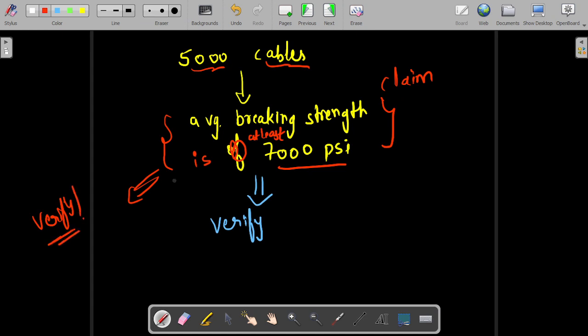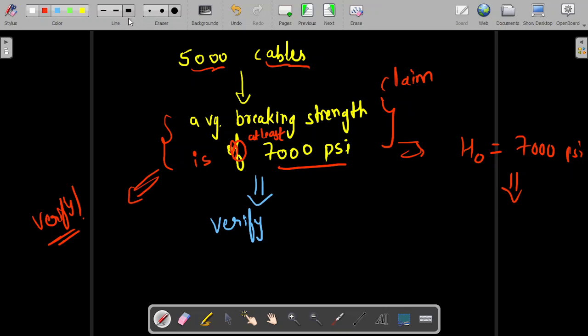Firstly, as I said, we'll assume that my hypothesis says the average breaking strength is 7,000 psi. Then we'll use some method, with some steps, and we'll conclude at the end whether the assumption is correct or not. We will see what that method is, which will be the main motive of the lecture. This is just to motivate why it's needed.